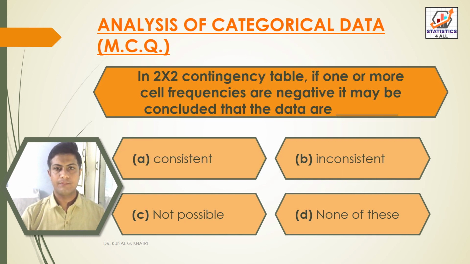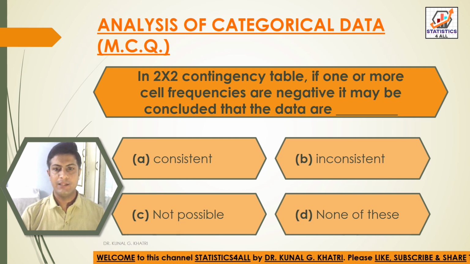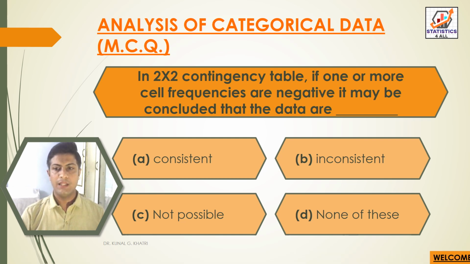Next question. In a 2 by 2 contingency table, if one or more cell frequencies are negative, it may be concluded that the data are: option A, consistent, option B, inconsistent, option C, not possible, and option D, none of these. So here we have answer option B, that is inconsistent. In a 2 by 2 contingency table, if one or more cell frequencies are negative, it may be concluded that the data are inconsistent.